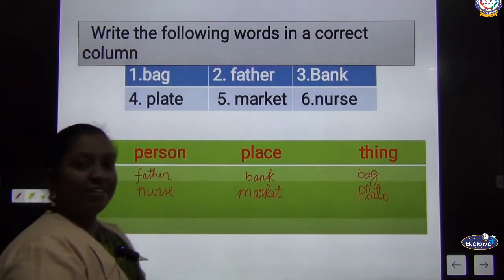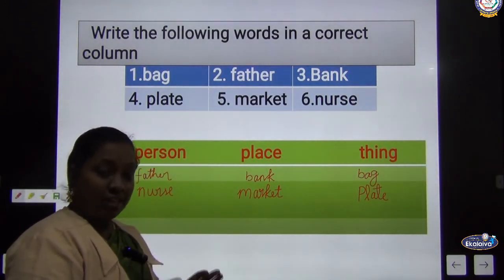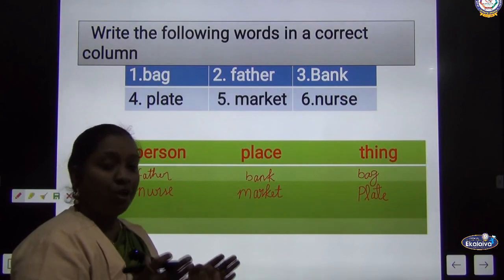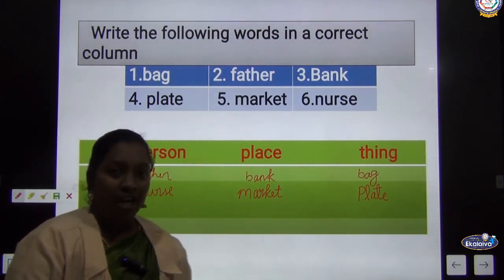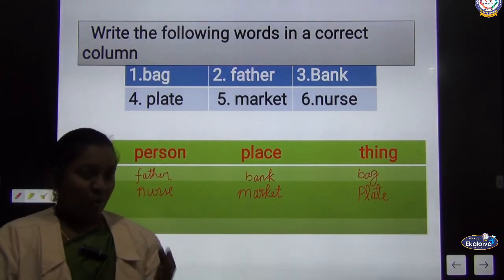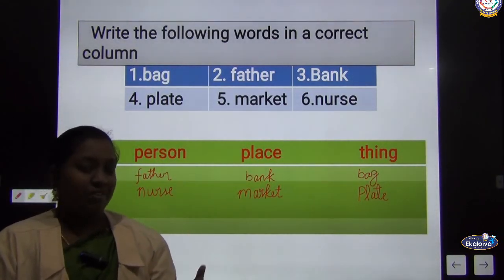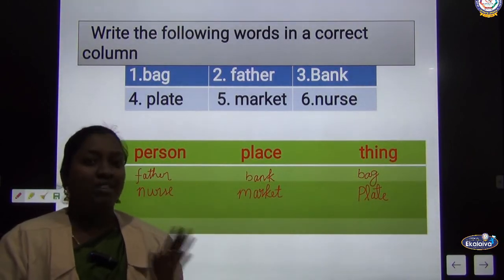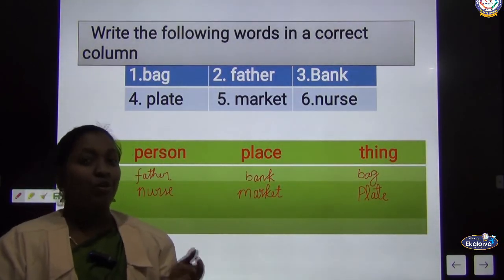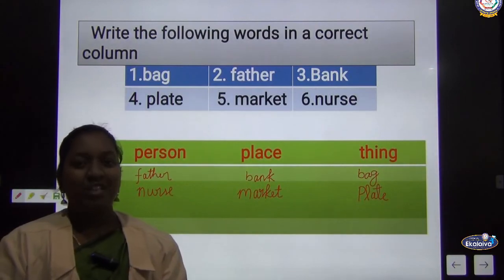So these are a few examples I have given you, children. Like this, you too try to do it on your own. So you can feel better to categorize a noun. What is a noun? Naming words. Naming words means it will represent the name of a person, a place, an animal or a thing. With this note, we'll continue on the next topic in the next class. Thank you, children.